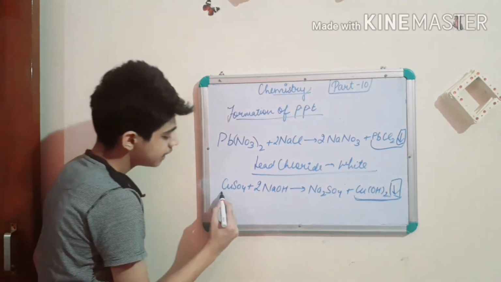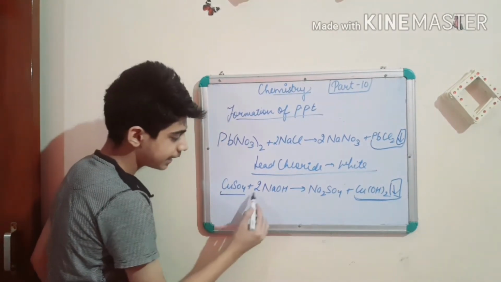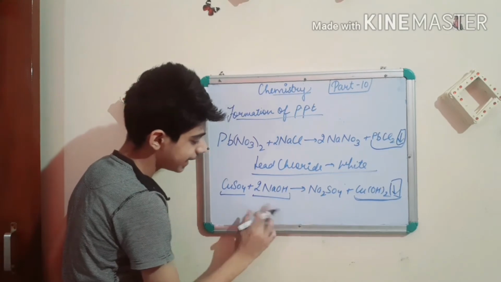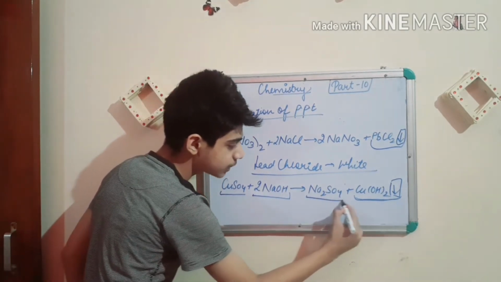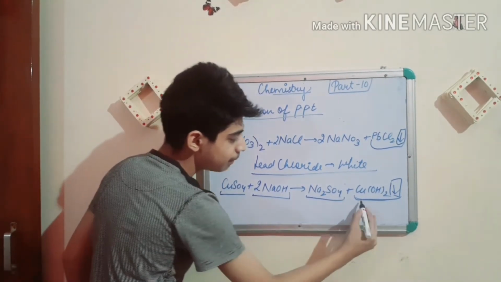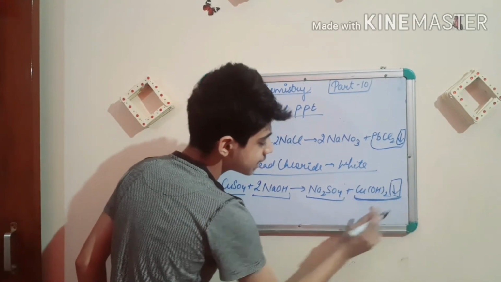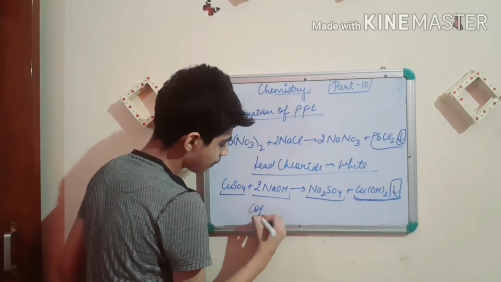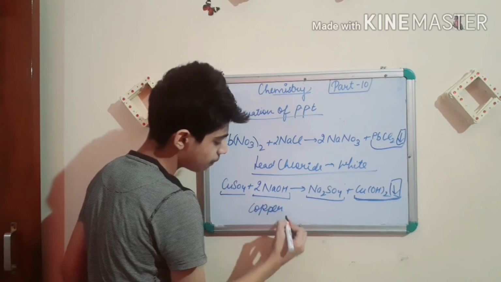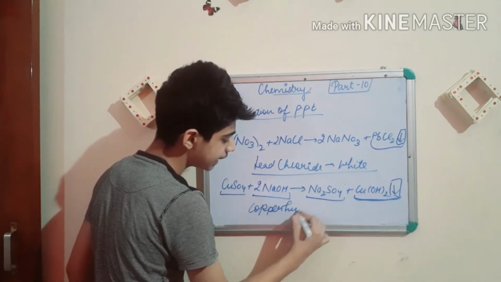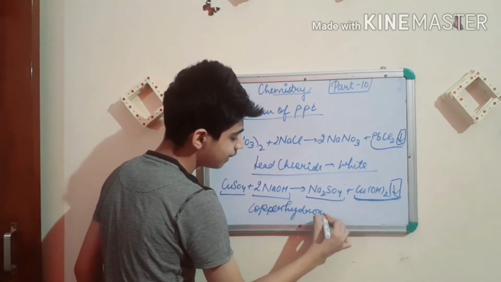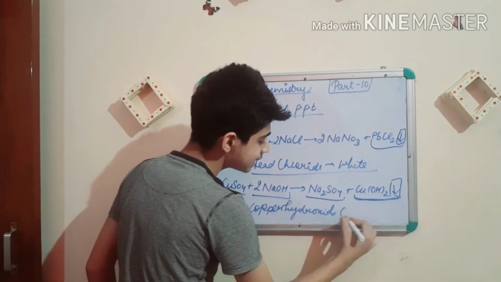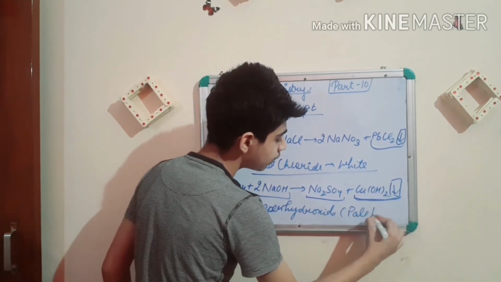Now the second one, CuSO4, copper sulfate. When it reacts with sodium hydroxide, NaOH, it gives you Na2SO4, sodium sulfate, plus Cu(OH)2. Cu means copper and OH, so this is copper hydroxide, whose color is pale blue.